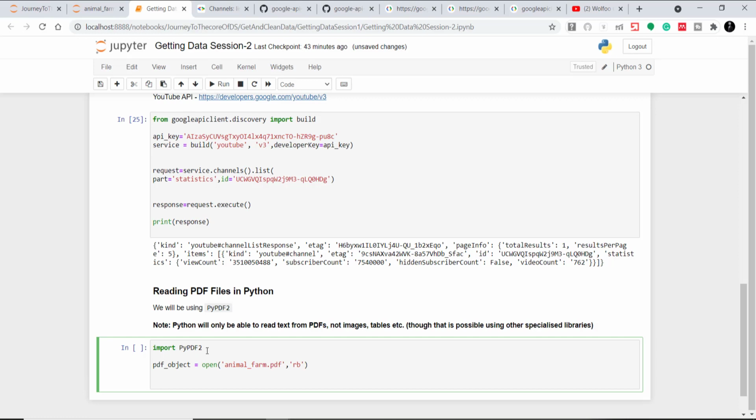This signifies it is reading in byte format. Then I will create the PDF reader object using PyPDF2 dot PdfFileReader, and give the PDF object inside this.